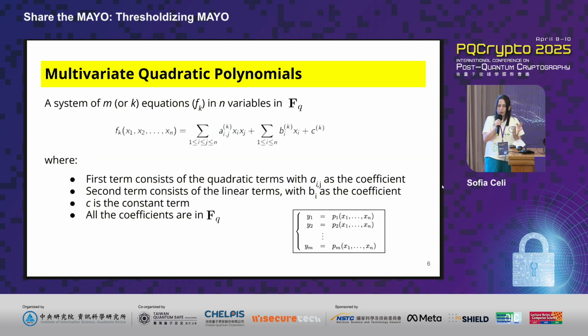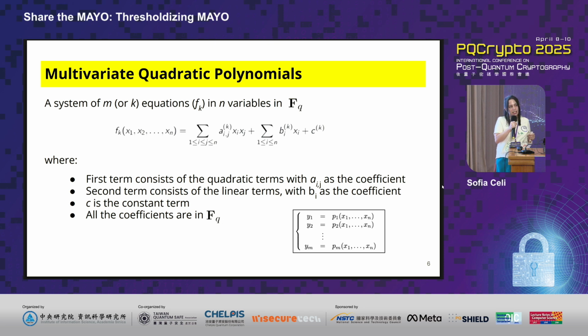If you want a more traditional definition of multivariate quadratic cryptography, it is the one you see in this slide, in which each one of the equations is of the quadratic form, as you see here. It has three components that you see here: first, the quadratic component, then the linear component, and then the constant term.